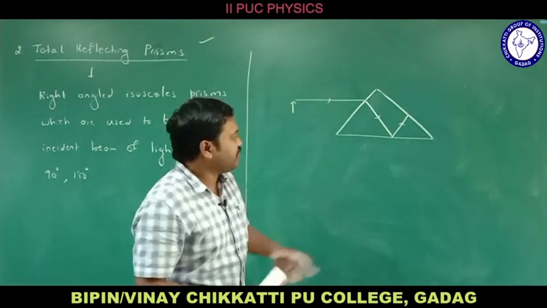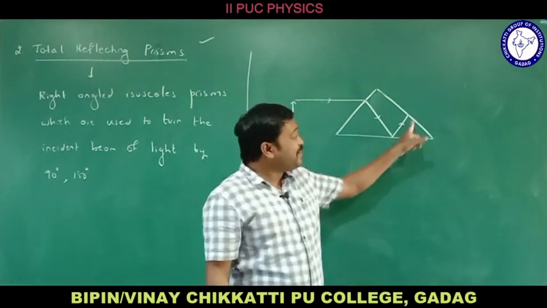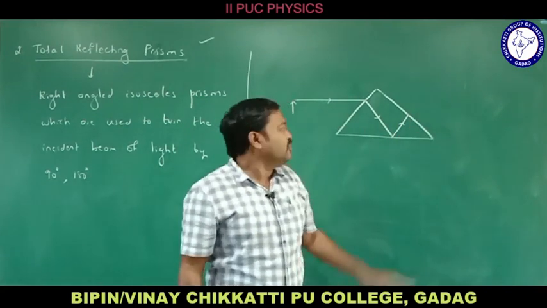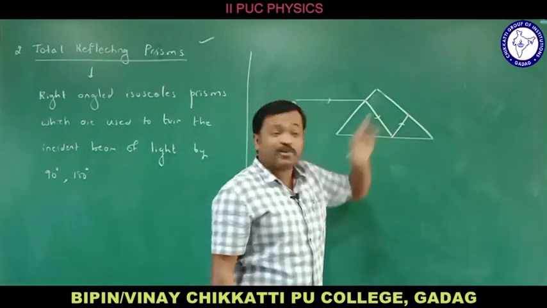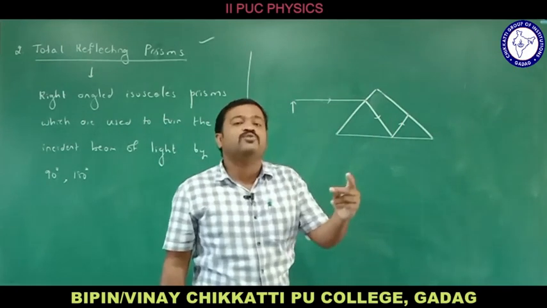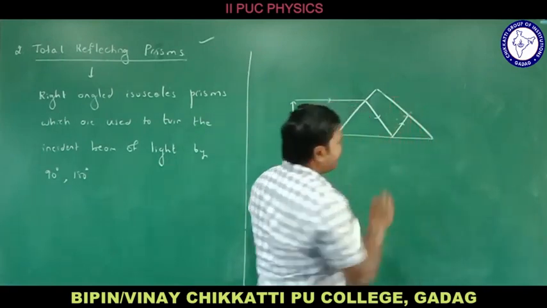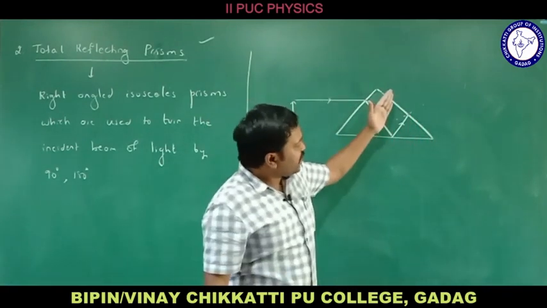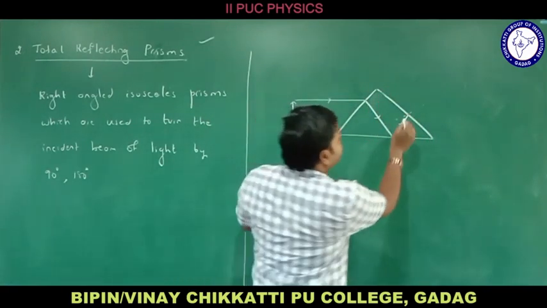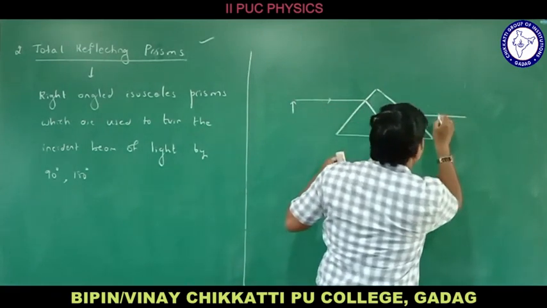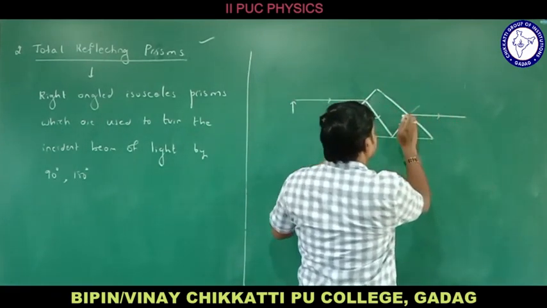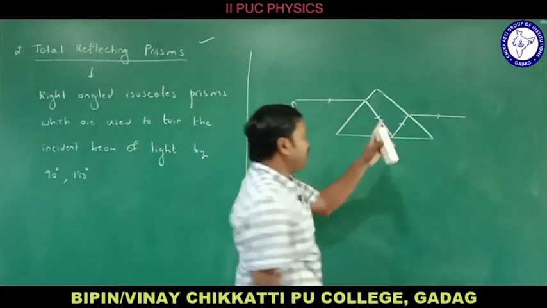Now the ray of light is moving from denser medium to rarer medium, so the refracted ray must move away from the normal. Let me take where the normal is now. This is the normal here. If this is the normal, the ray of light must move away from the normal, so it reaches this position. Let me remove this, and it moves away and we will be reaching like this.